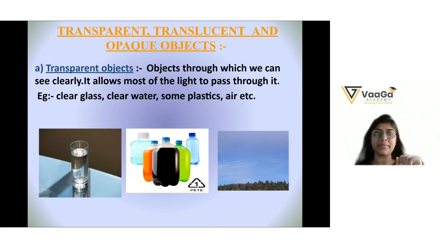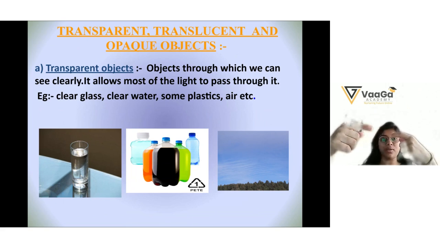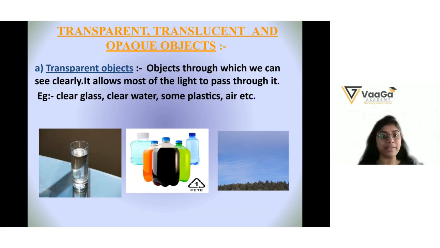Let's say the clear glass. Now in the clear glass, the light is passing through it. That's why we can see the clear image. Got it?